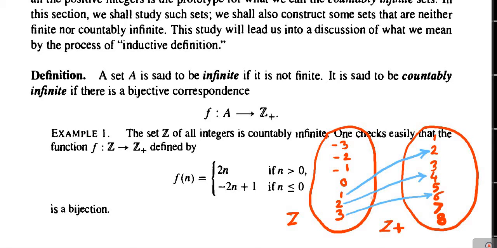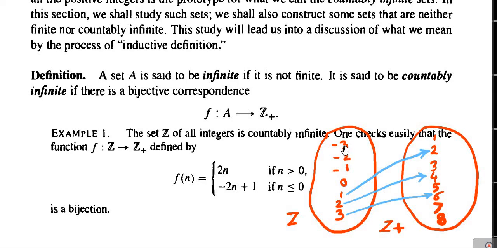This is for the positive integers. Now, for the 0 and negative integers, the definition of the function was f of n is equal to minus of 2n plus 1 if n is less than or equal to 0. So, let us consider the values of n as minus 3, minus 2, minus 1 and 0 now.